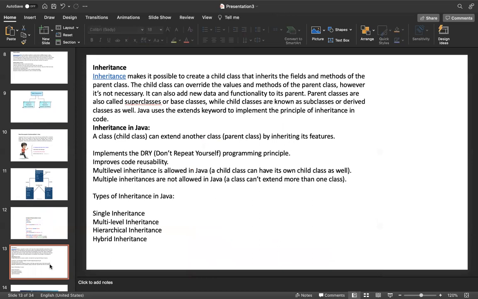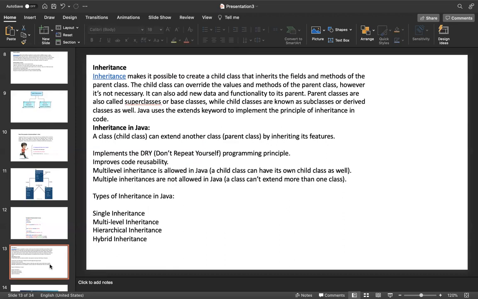Now the next one is inheritance. What is inheritance? Getting the properties of the parent class into the child class. This is the simple definition.